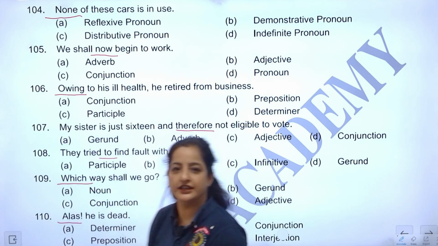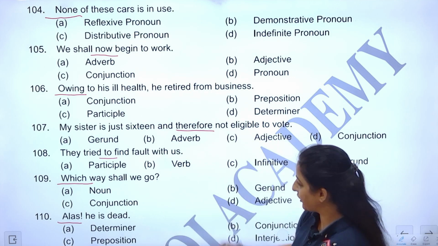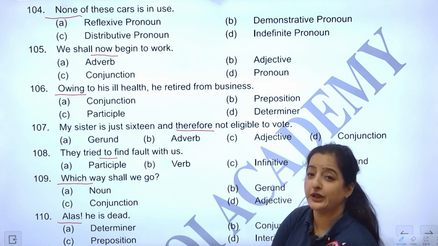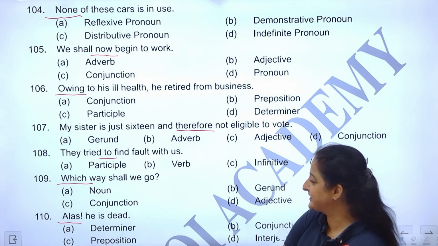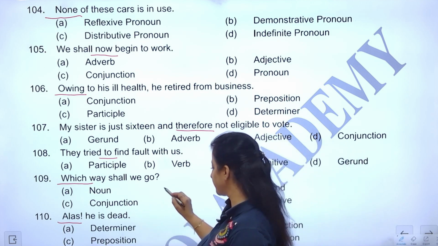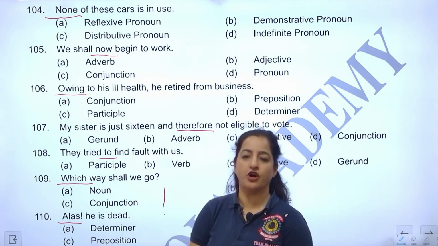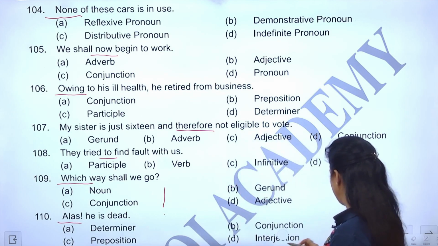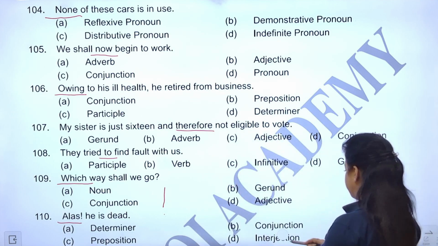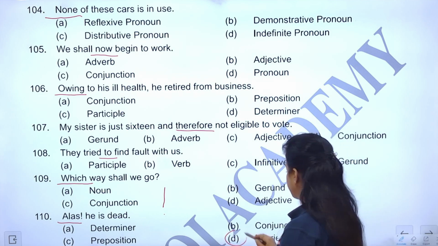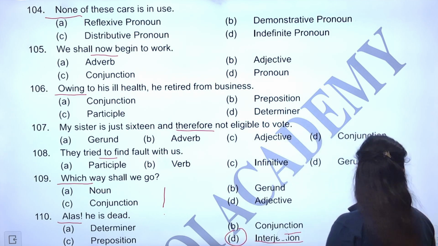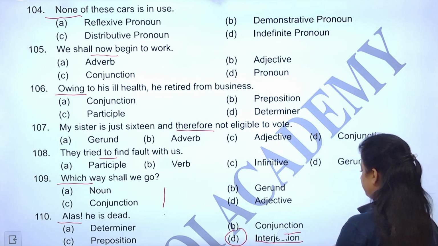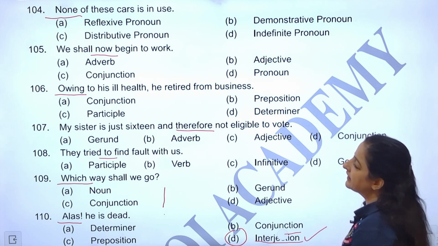Easy ones. Okay. Let's see. We can go bottom up. I guess the last 2 are very, very easy. Why? Alas, we just saw, sudden strong emotion, exclamatory words are known as interjections. So we have this option, interjection. This is the answer.